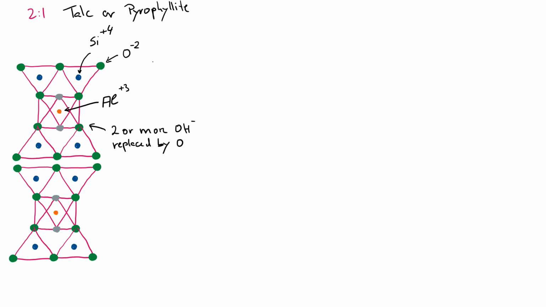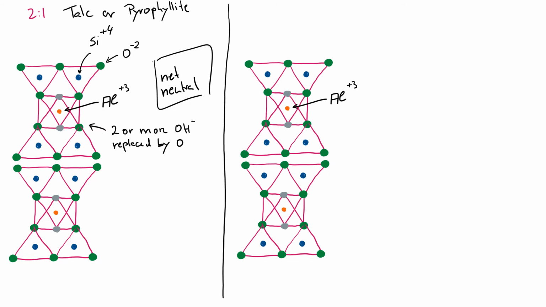Now if this clay is clean, meaning that we have silicon in the tetrahedral layer and aluminum in the octahedral layer, then this would be still a net neutral clay mineral that would only have cation or anion exchange on the edges, but would overall be charge neutral. And just like before, individual 2-to-1 units can join together with other 2-to-1 units, and here they would join with van der Waals forces.